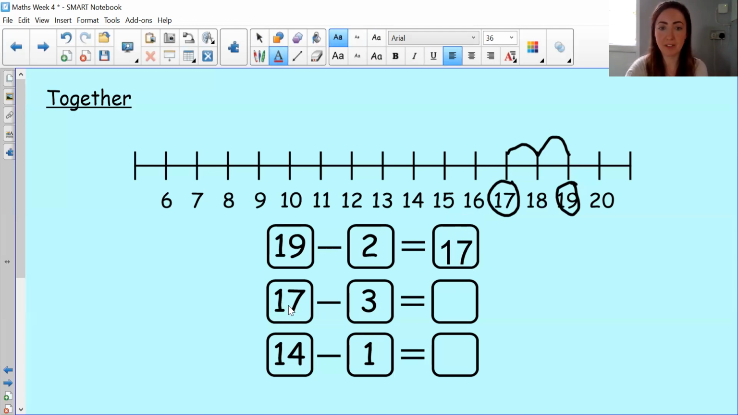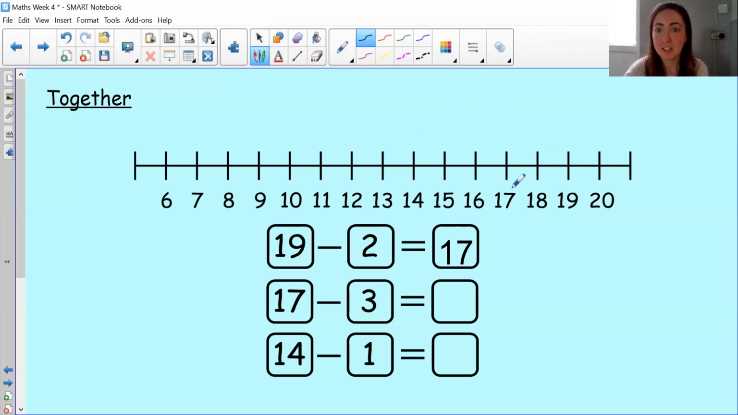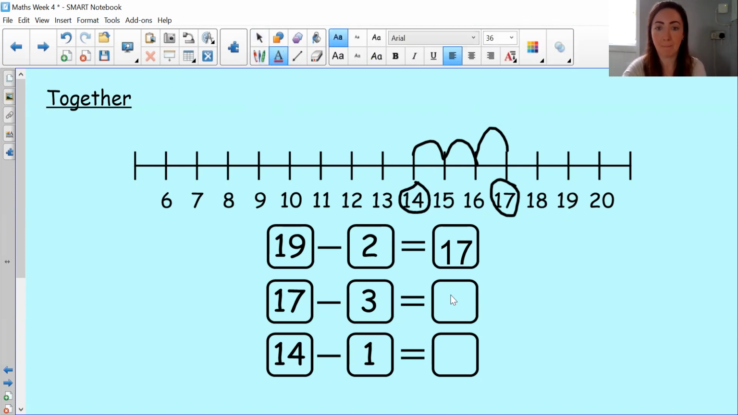And next we've got 17 take away 3. So let me just rub this out. Oh, I didn't mean to do that one because we are starting at 17 this time. So 17 and then take away 3. So we need to make how many jumps? 3 jumps backwards. 1, 2, 3. We've landed on 14. So 17 take away 3 equals 14.